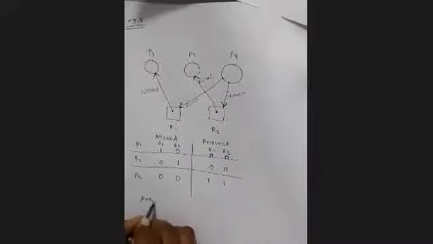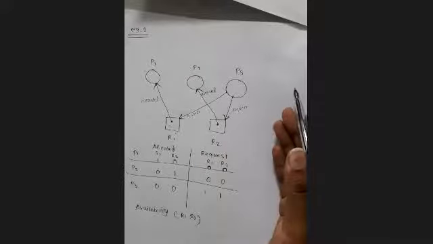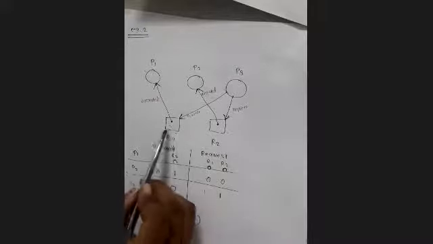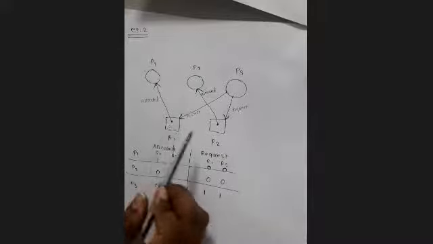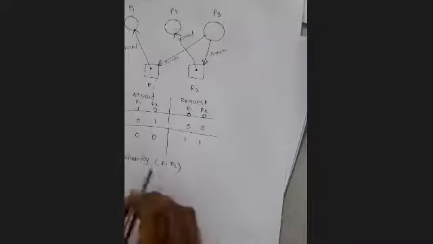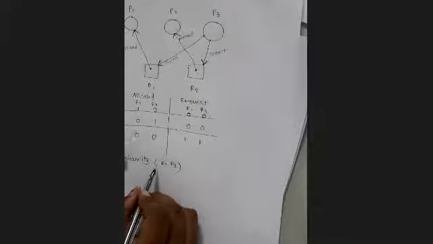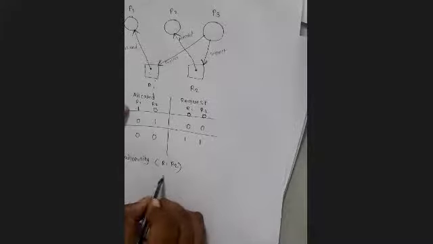Right. Now let us find out the availability. Now this is the single instance example, right? यहाँ पे इंस्टेंस, even if it is not mentioned in the example कि ये सिंगल इंस्टेंस है या मल्टीपल इंस्टेंस है, you can find out by using this graph only. यहाँ पे अगर 2-3 डॉट और लिखा रहता, that means number of instances are available, right? But there is only single instance. So availability of R1 and R2. R1 is already allocated, R2 is also allocated. So the current availability is 0 0.